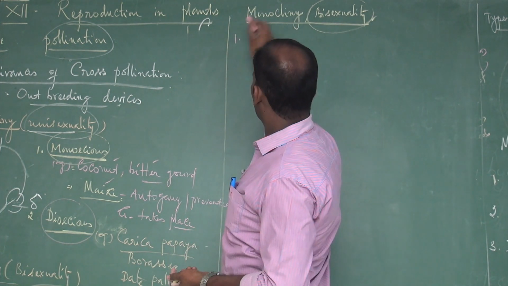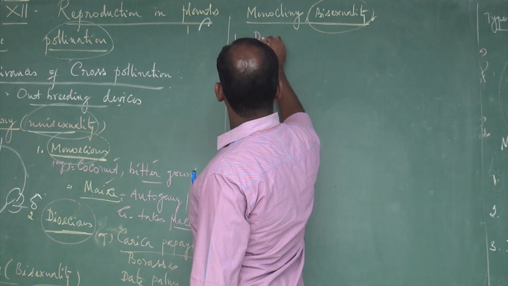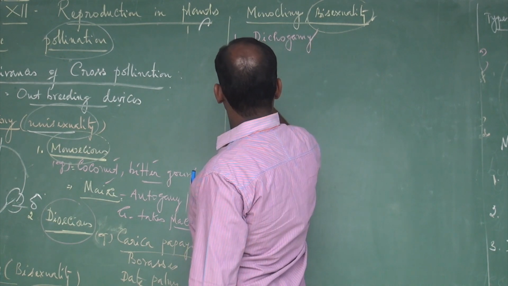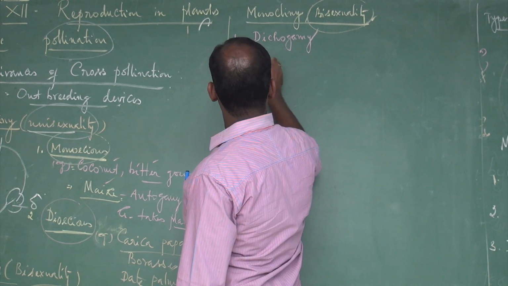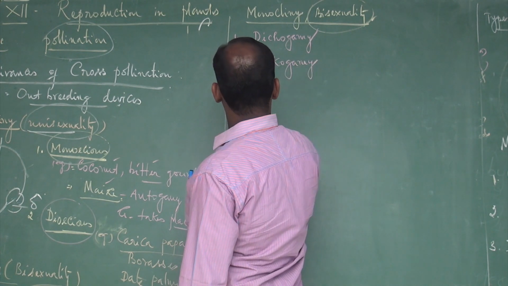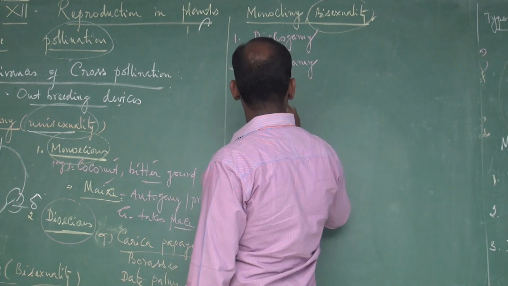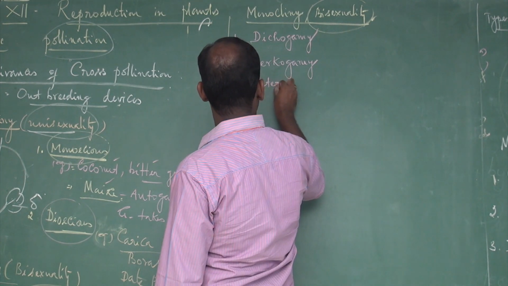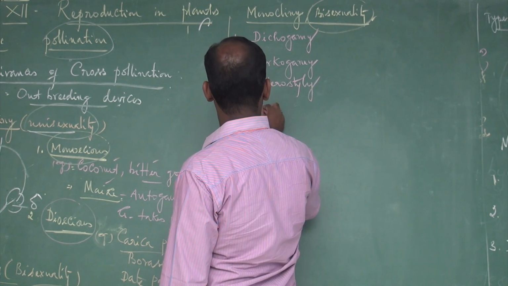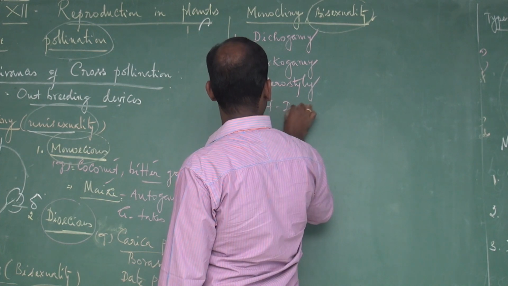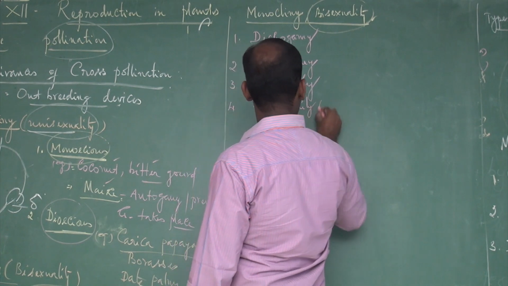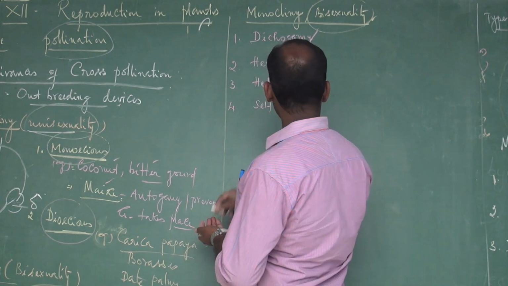There are four types. First one is dichogamy. Second one is herkogamy. Third one is heterostyly. Fourth one is self-sterility, also called self-incompatibility.